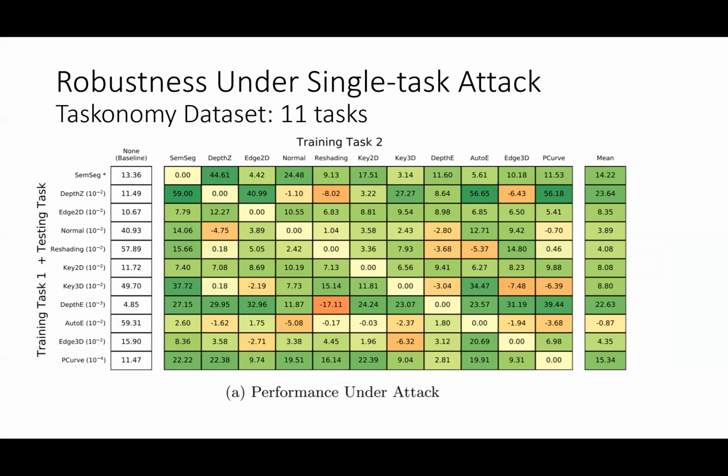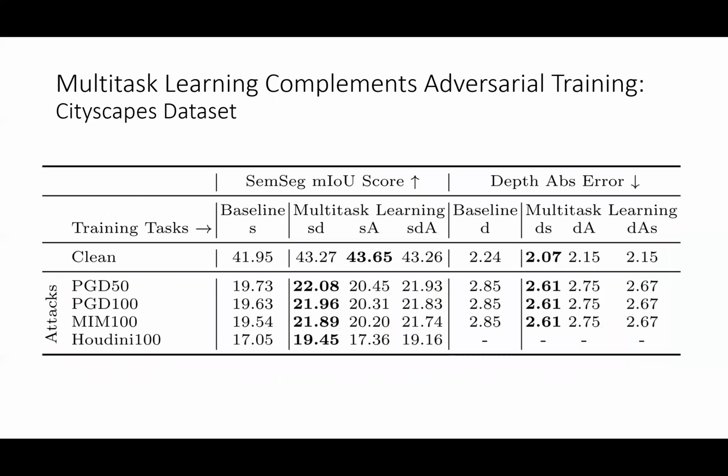All the experiments before are conducted without adversarial training. Given that adversarial training is the most widely used way to improve robustness, we also combine multitask learning with adversarial training on the Cityscapes dataset. After training segmentation with depth, the robustness for segmentation increases by 2.4 points on the mIoU metric. The depth task increased robustness by 8% after training with segmentation. Thus, multitask learning complements adversarial training by improving both the clean accuracy and robust accuracy.